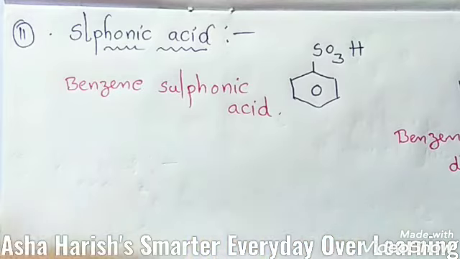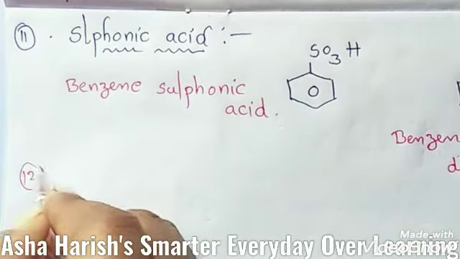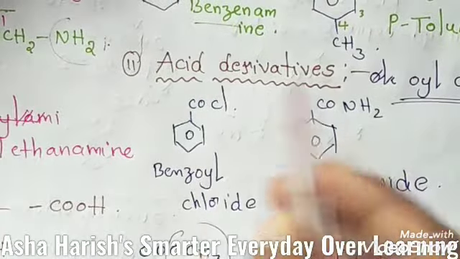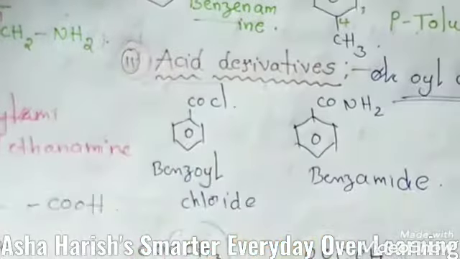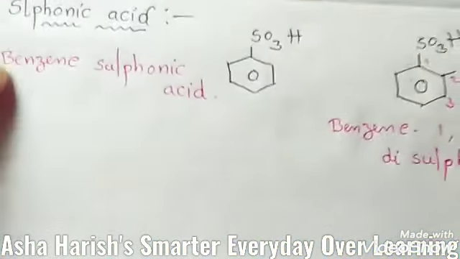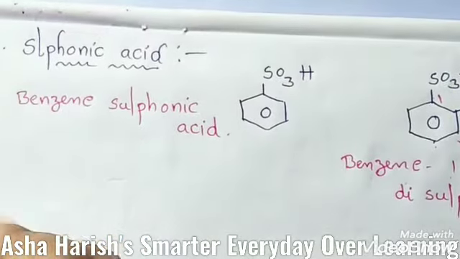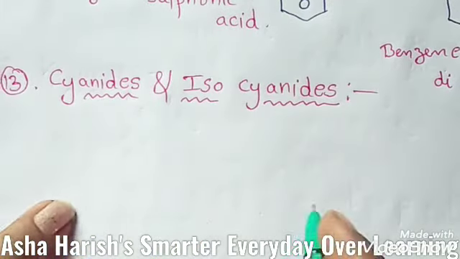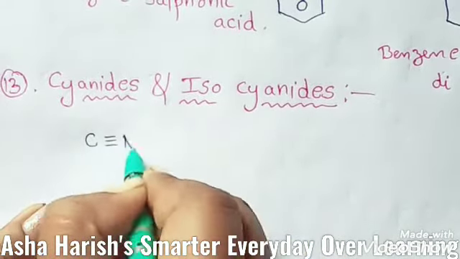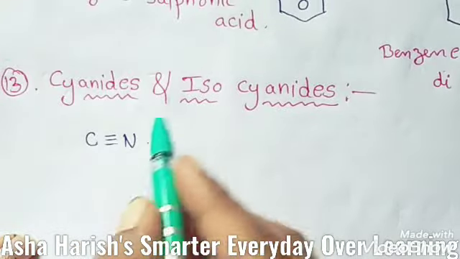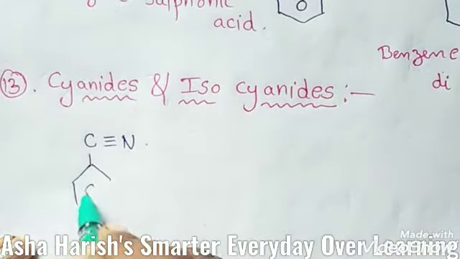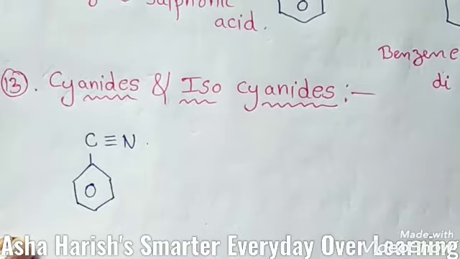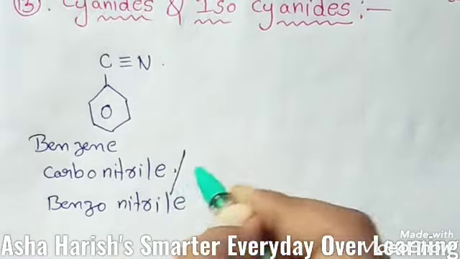And students, the next one is about cyanides and isocyanides. Sorry students, already we have done acid derivatives as the 11th one, and now the 12th one is sulfonic acid. Now the 13th one is about cyanides, isocyanides. The general formula is C triple bond N, which is also called carbonitrile. And to this, a benzene ring is attached, then this is called benzene carbonitrile or benzonitrile.